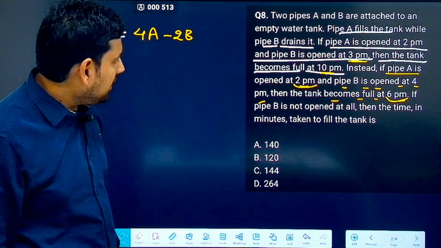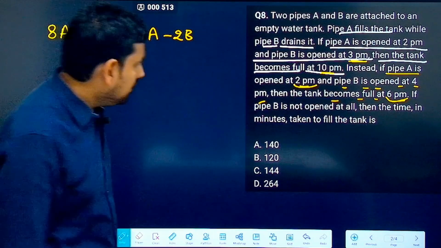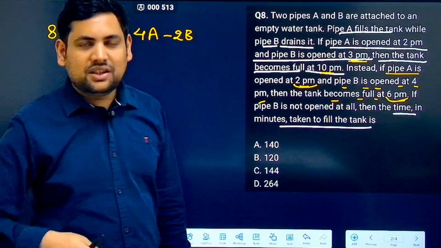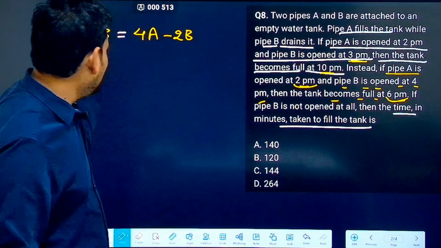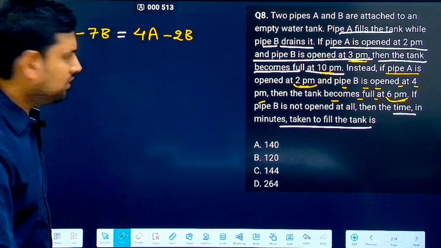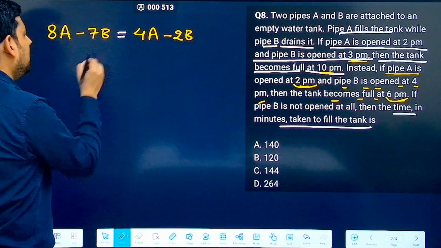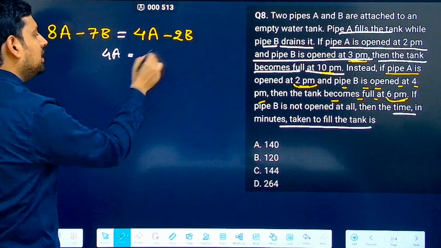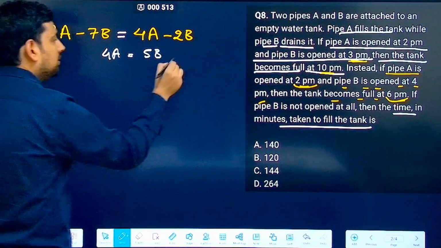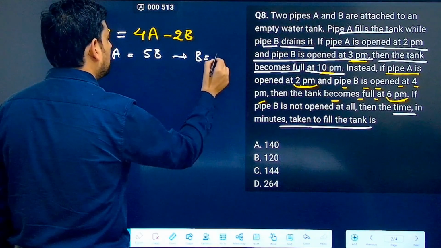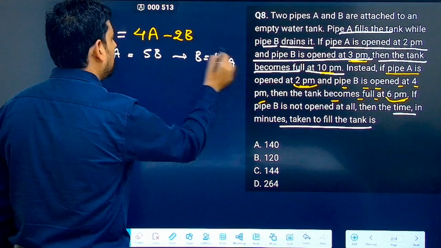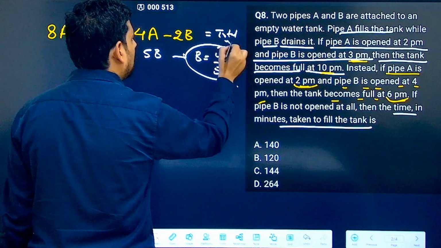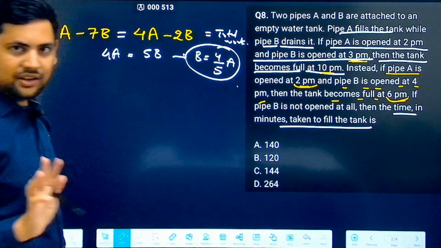Now it is saying that if pipe B is not opened at all, then how much time will the tank take to be filled by just pipe A? That is very easy. Basic A and B relation I have to find out. Very simple. What you do? 4A you send here. So this becomes 4A is equal to 7B I send here. 7B minus 2B is 5B. So now from here you got B is equal to 4 by 5 A. Now isn't this equal to total work? Correct? This is equal to total work.